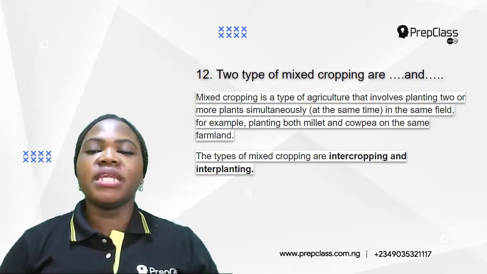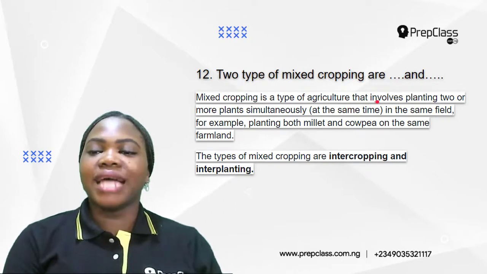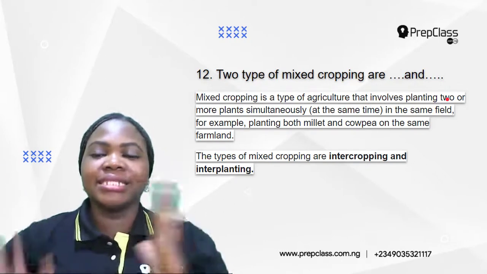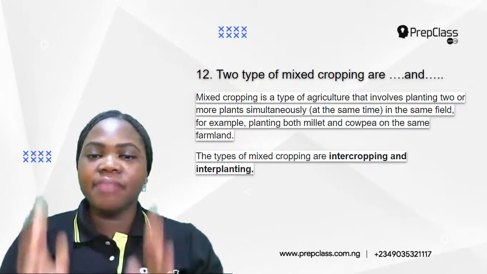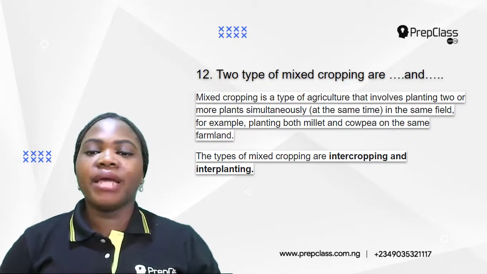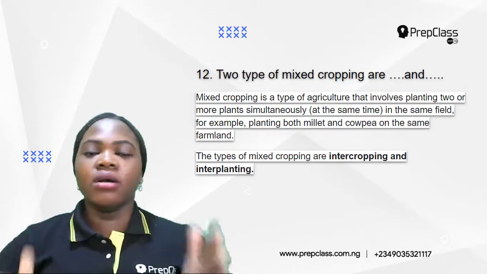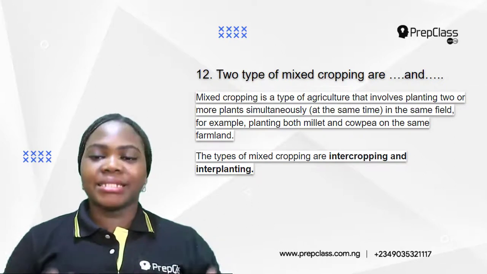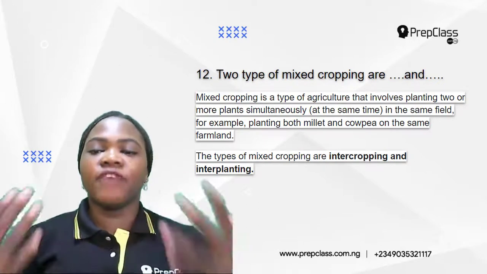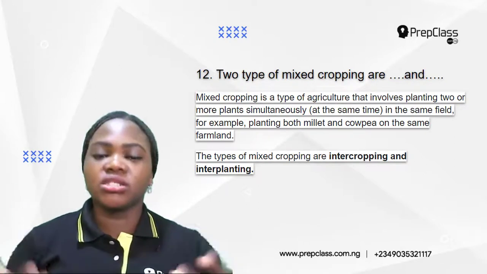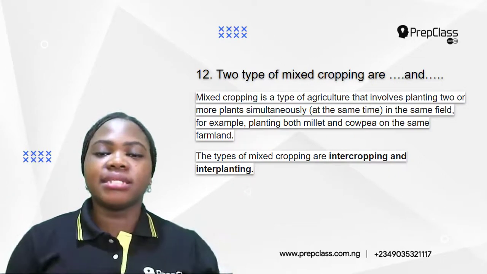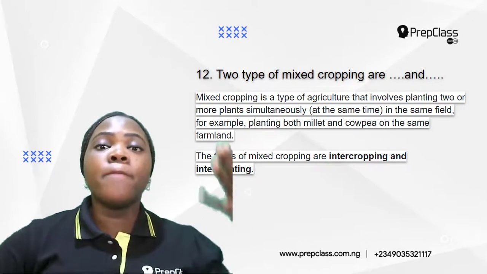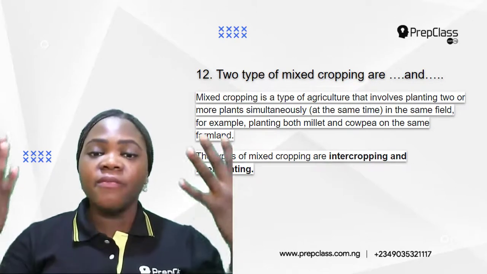Mixed cropping is a type of agriculture that involves planting two or more plants simultaneously, that is at the same time in the same field. For example, planting both millet and cowpea on the same farmland. When you plant two or more plants at the same time in the same farmland, it is referred to as mixed cropping. Farmers use this method of agriculture a lot. They plant two or more different crops on the same farmland.